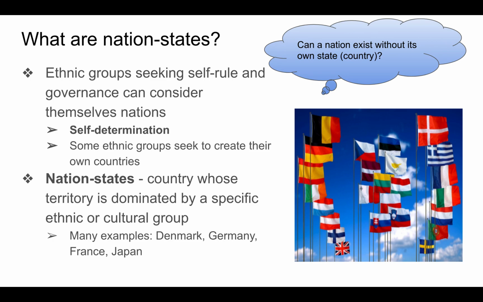Nation states are countries that are very homogenous. They have very similar ethnicities, cultural religions, and language. They're very homogenous, like in Denmark, Germany, France, Japan, and some of the former republics of the Soviet Union, like the Baltic regions, Estonia, Latvia, and Lithuania.